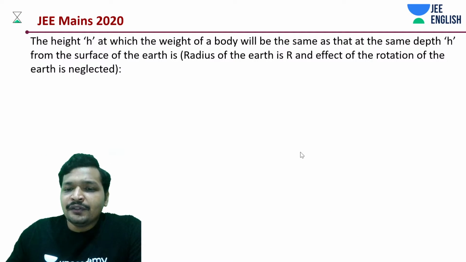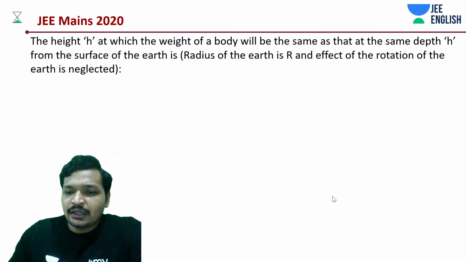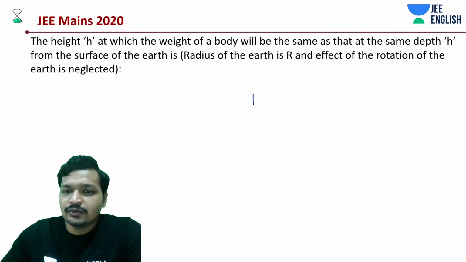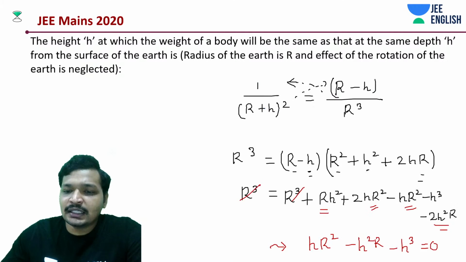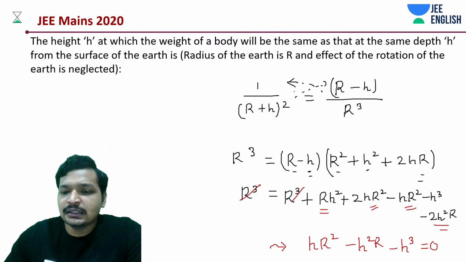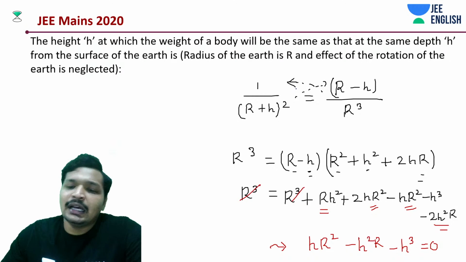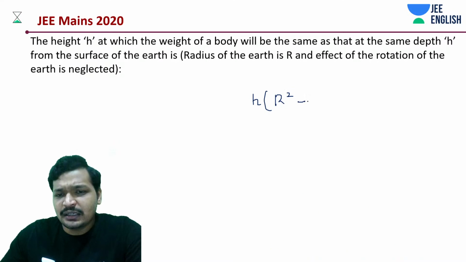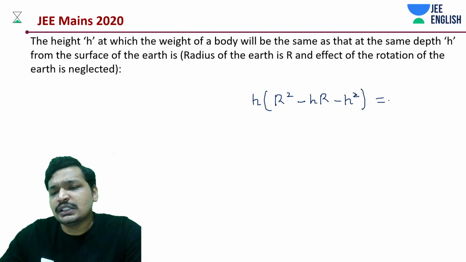What do we have? We have an equation like this. What is unknown? h is unknown, h is your x. We take out h as common. The first term would become r square minus hr minus h square is equal to 0.